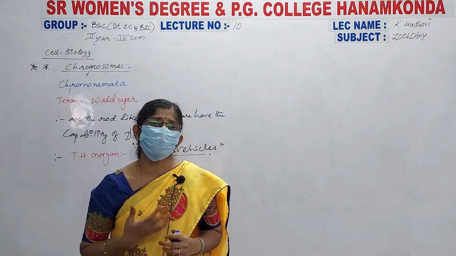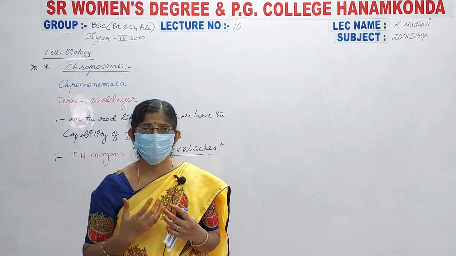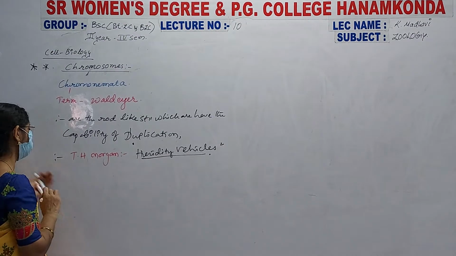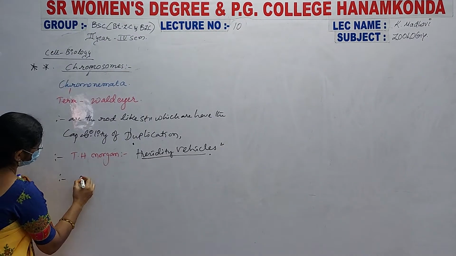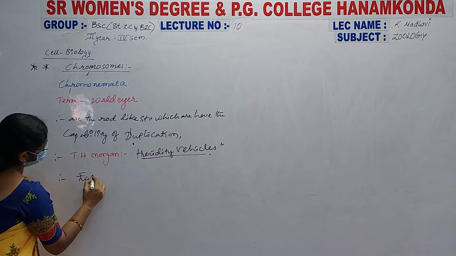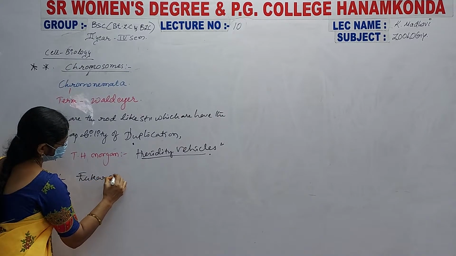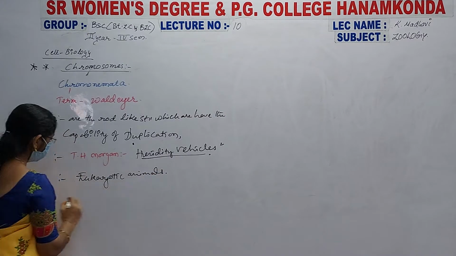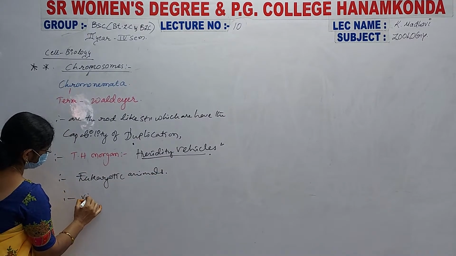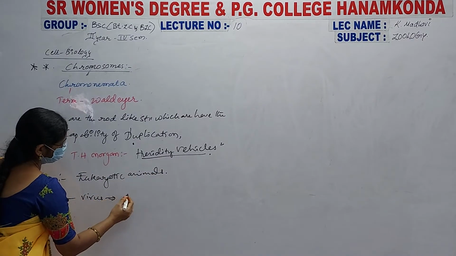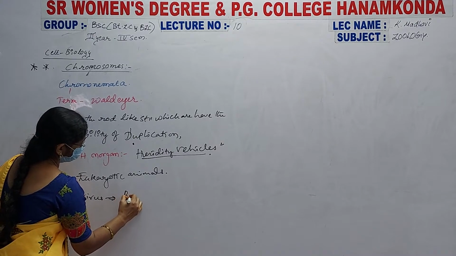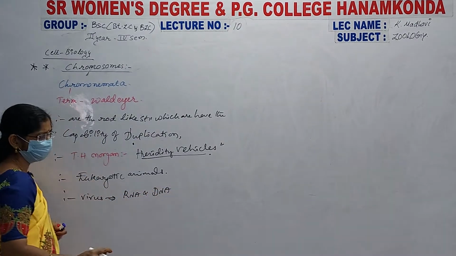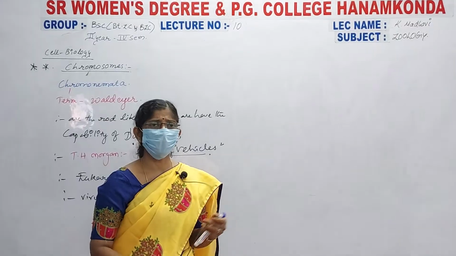And where do these chromosomes occur? They are present in all eukaryotic animals and in some viruses, where they are present as either RNA or DNA without any nucleoli or special type of membrane.